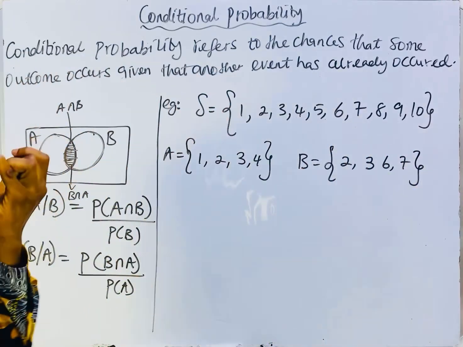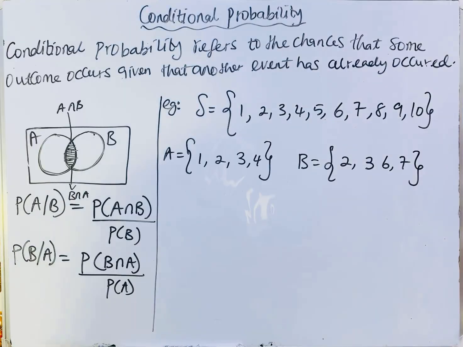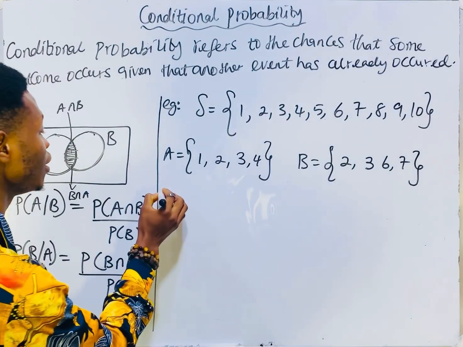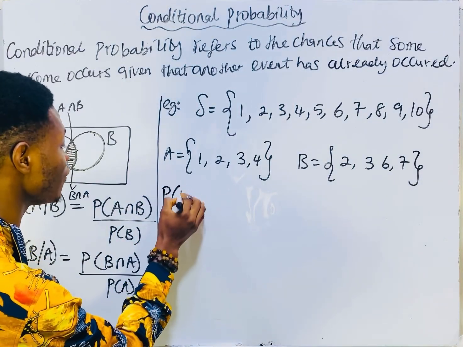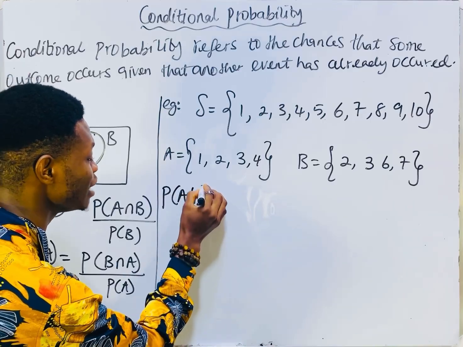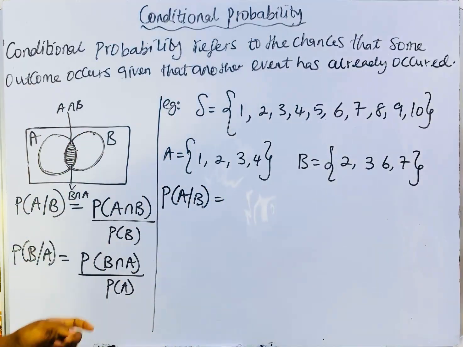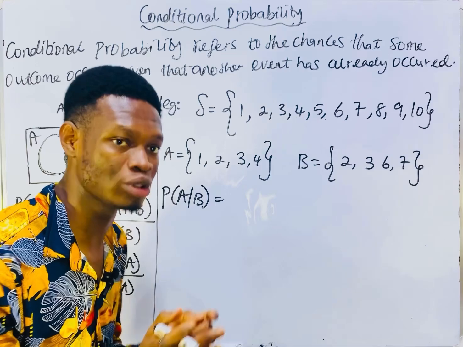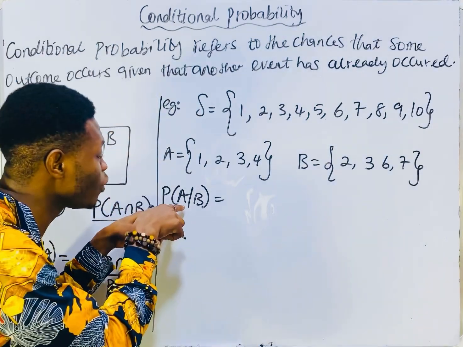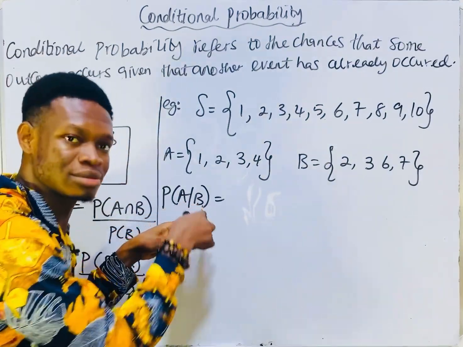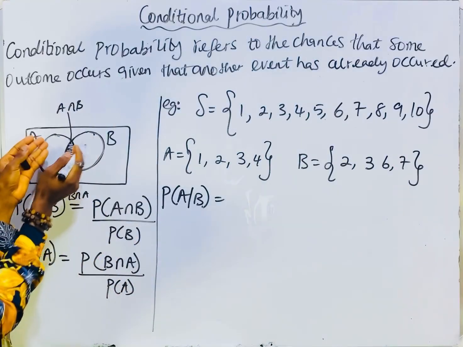Now find the probability of A given that event B has already occurred. This is just telling us how much of A is in B, which simply means their intersection.